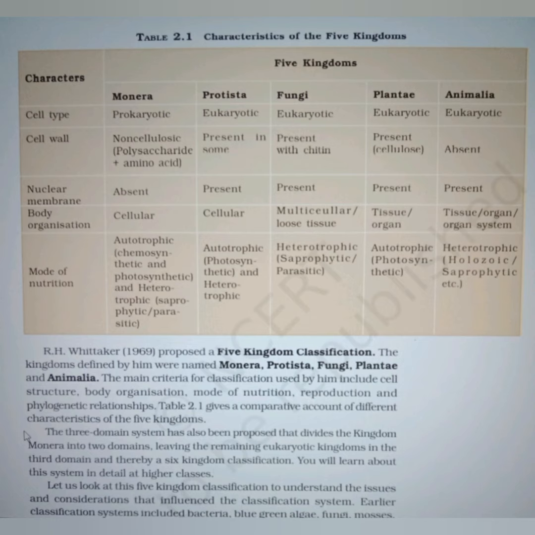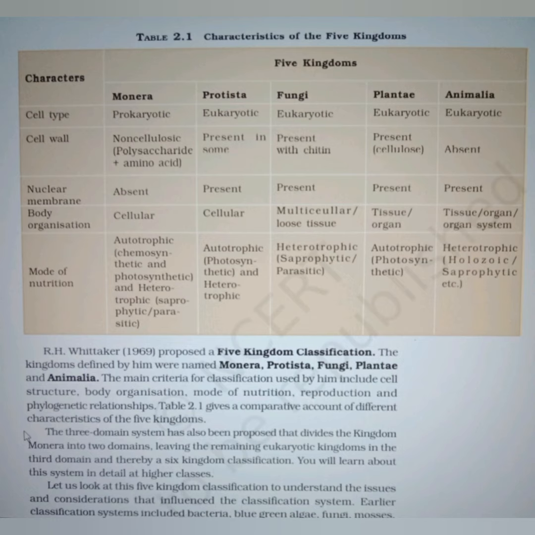R. H. Whittaker in 1969 proposed a five kingdom classification. The kingdoms defined by him were named Monera, Protista, Fungi, Plantae, and Animalia. The main criteria for classification used by him include cell structure, body organization, mode of nutrition, reproduction, and phylogenetic relationships.